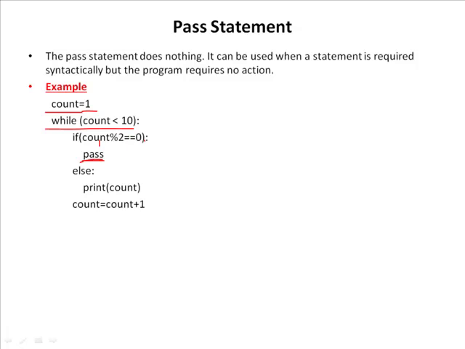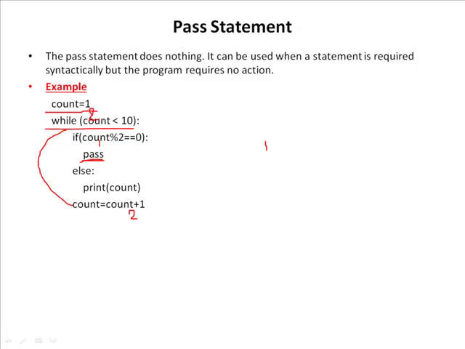So 1 equal to 0 condition is false, so it will not enter into the if block, so it will go to the else part to display the present current value, that is 1, that is in the first iteration. So after this statement, it will go to the count incrementation to increase the value, that is 1 plus 1, 2. Now the count value is 2.